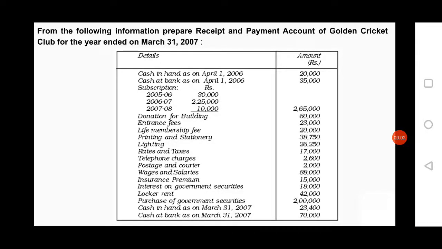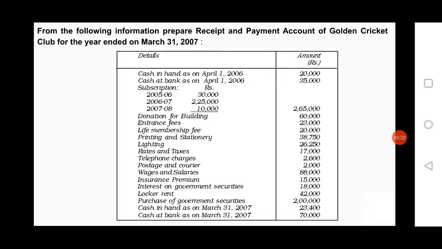Hi students, in previous class you have studied about meaning and format of receipt and payment account. Now you are going to study about problems related to receipt and payment account. Here is a question related to receipt and payment account.